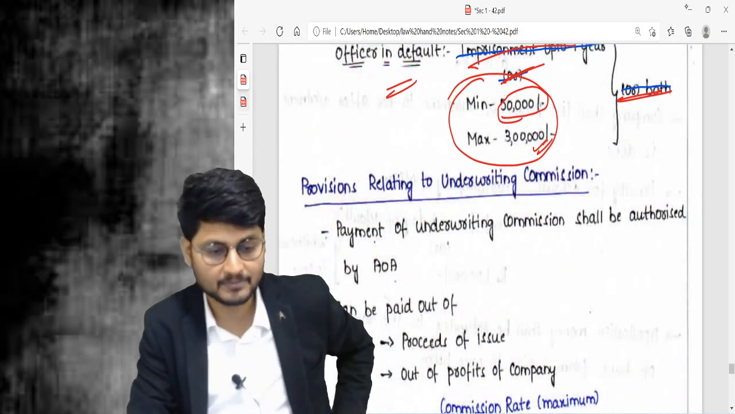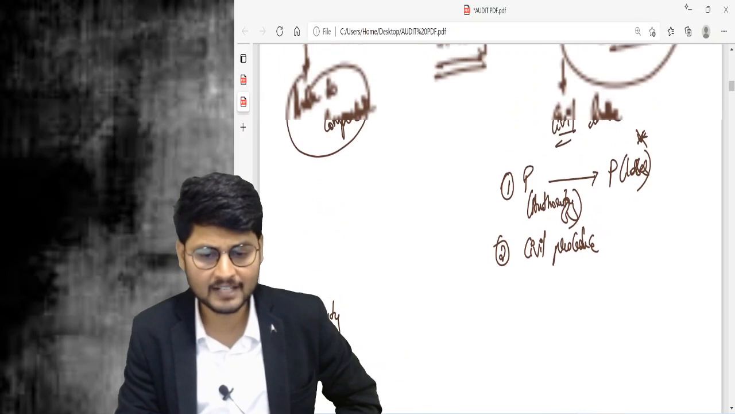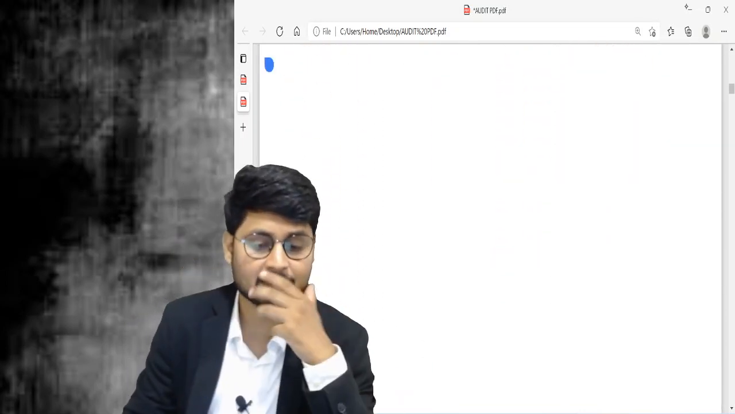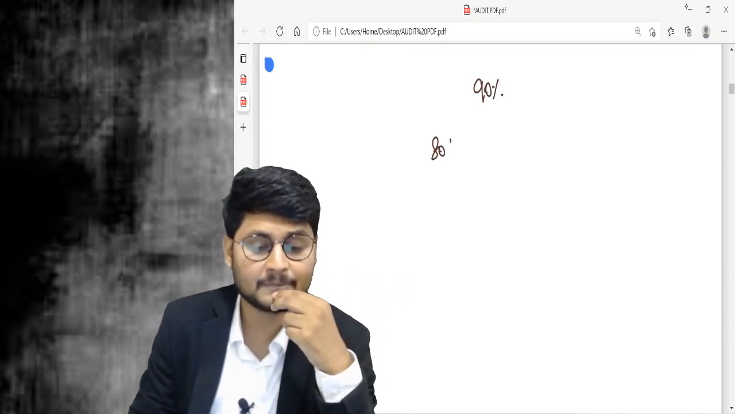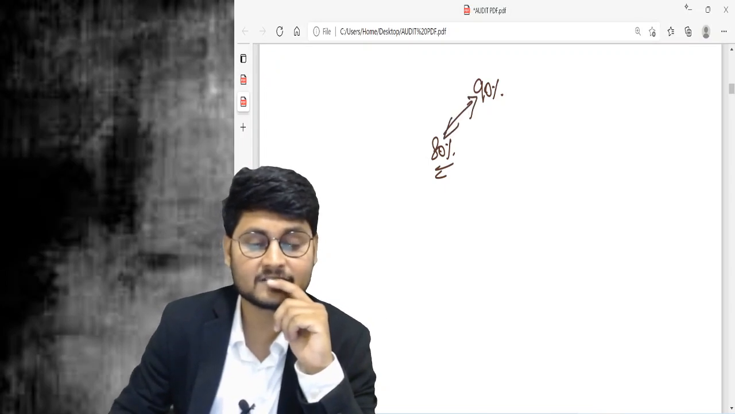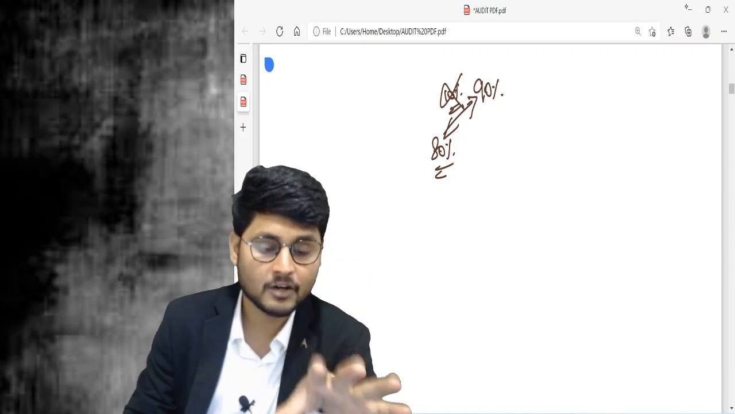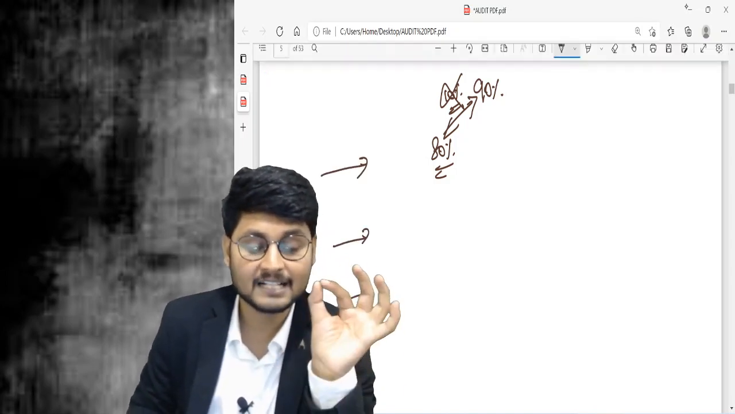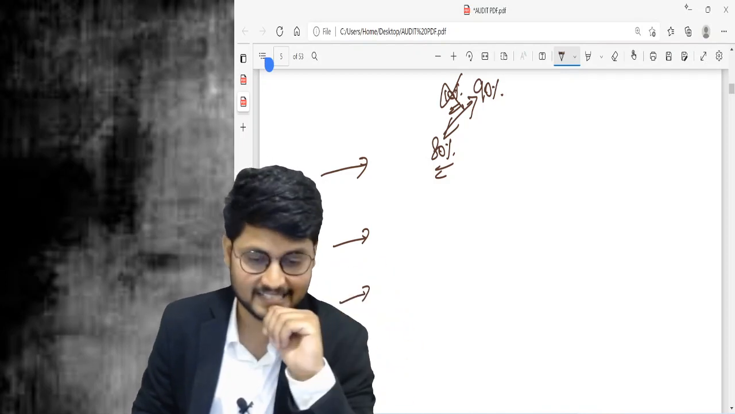Now we will talk about something called underwriting commission. We all know something called underwriting. When there is minimum subscription, in our example 90% is the minimum subscription and 80% is the subscription we actually got. There is a clear difference of 10% which is still pending to be subscribed. If this is not there, then obviously the company is not going to allot the securities, fails to get the money from the public, and will fail to run the business as it desires.